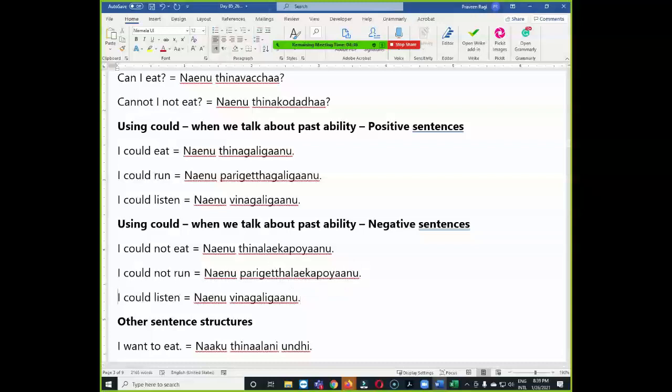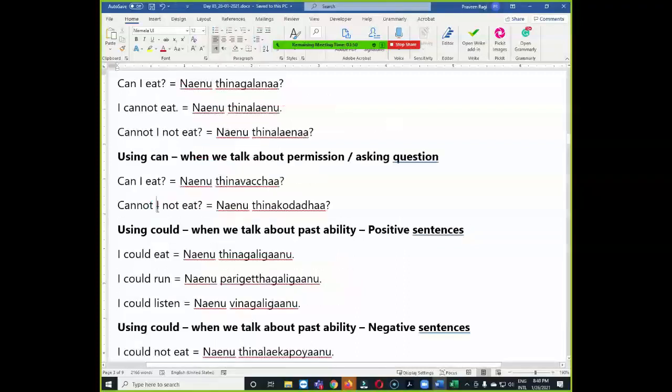Now can you try? I could not listen. Can somebody try to translate based on the previous sentence translation? నేను వినలేకపోయాను. అవునండి, కరెక్ట్, సరిగ్గా చెప్పారు. This is when we talk about past ability negative form.